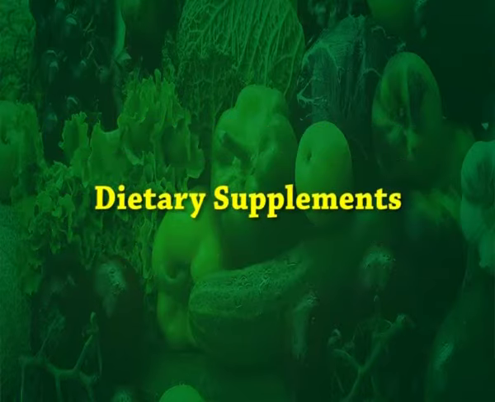Third one is dietary supplements, a product other than tobacco, intended to supplement the diet that contains one or more of the dietary ingredients like probiotics, prebiotics, antioxidants, enzymes, etc. Research has proved that foods with phytochemicals may help to provide protection from different diseases.